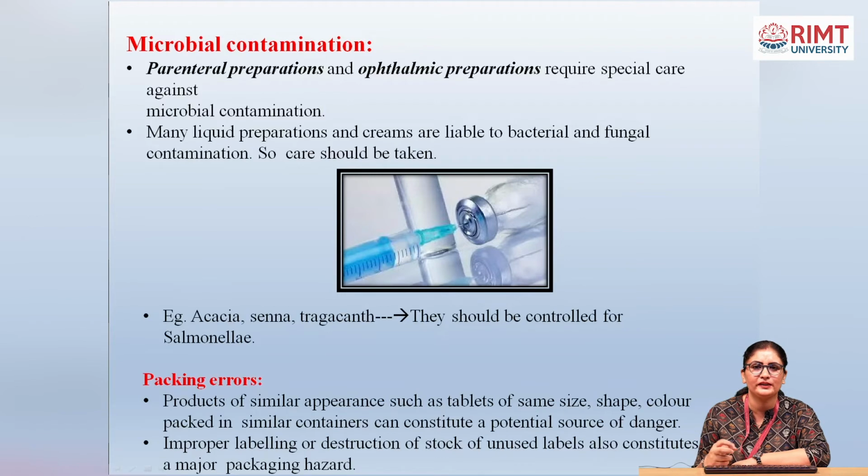There are a number of parenteral and ophthalmic preparations in which we use sterile products. In these there are many chances of microbial contamination, so this comes under the category of microbial contamination. Examples are acacia, senna, tragacanth. They should be controlled for salmonella.